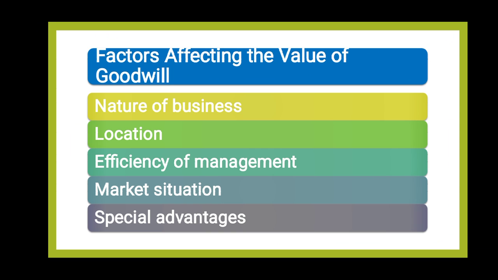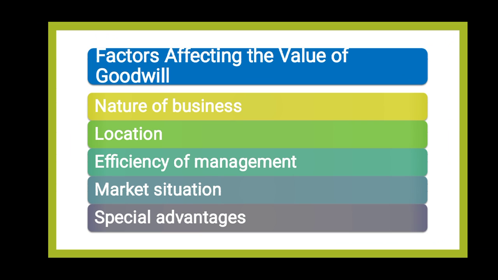Next topic is factors affecting the value of goodwill. Under this, the first factor which affects the valuation of goodwill is nature of business. If the firm is producing a product which has stable demand in the market, this stable demand means more stable profits, so higher will be the value of goodwill of that business.